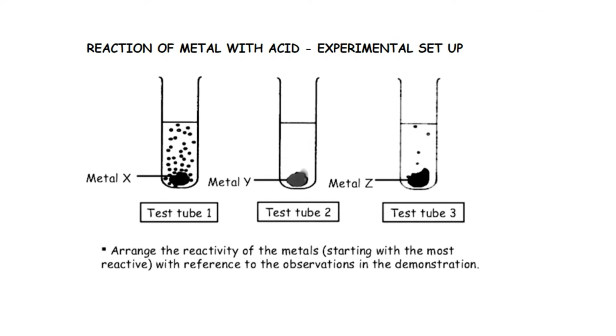This is how we set up the apparatus for testing the metal with acid. Metal X, metal Y, metal Z, taking the same amount of dilute hydrochloric acid. The reactivity of metals is based on the amount of bubbles produced and how fast the reaction occurs.